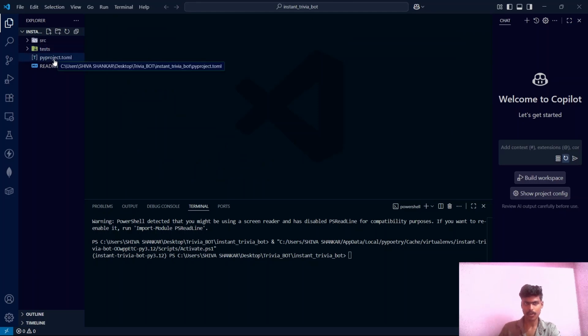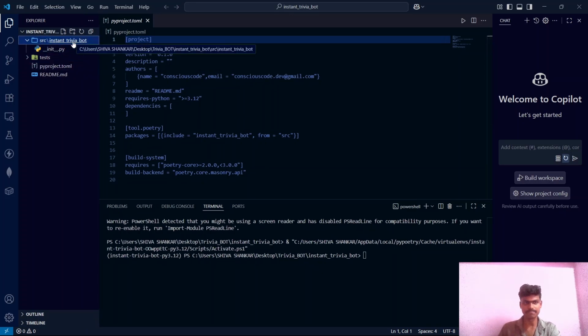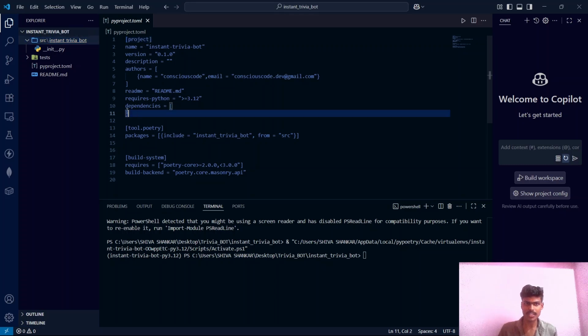It has a pyproject.toml file, which is the heart of our project, and this is the src directory in which there is an instant trivia bot directory. Inside this only we will be writing our source code, guys. This is how professional projects are built. We maintain all the source code inside an src directory. And coming to the pyproject.toml file, this file will contain all the details about our project, all the dependencies which we need for our project. See, here it is named instant trivia bot, the project name.